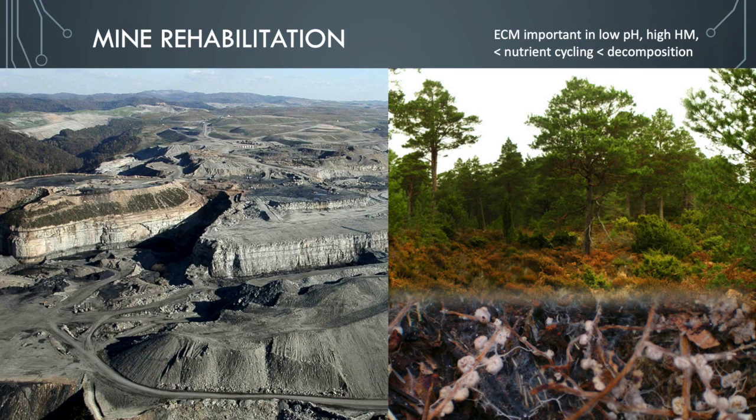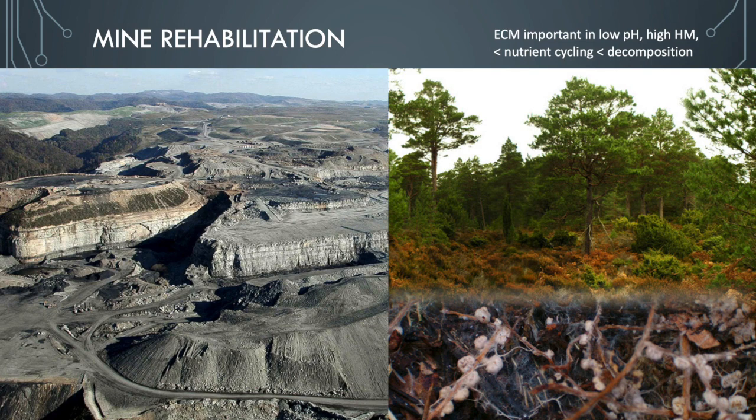This is also seen in mining sites, where sometimes near mining sites there are trees that are tolerant to higher heavy metal concentrations than normal. And these fungi that are present on their roots allow trees or other plants to exist in these high concentrations of heavy metals.